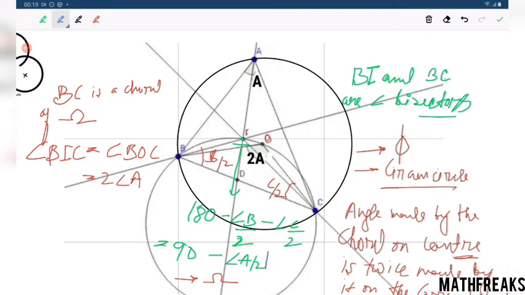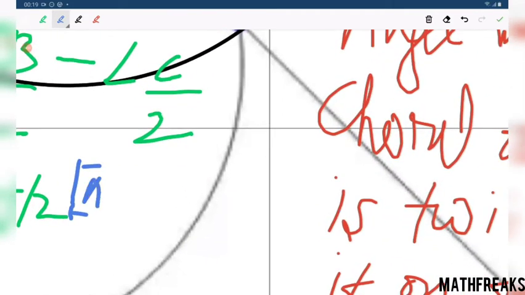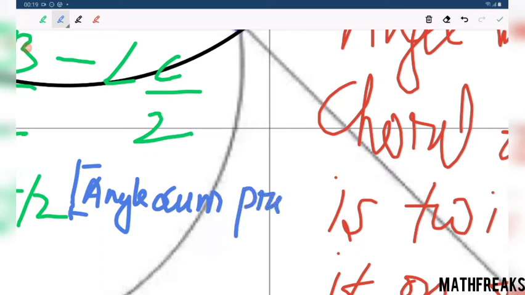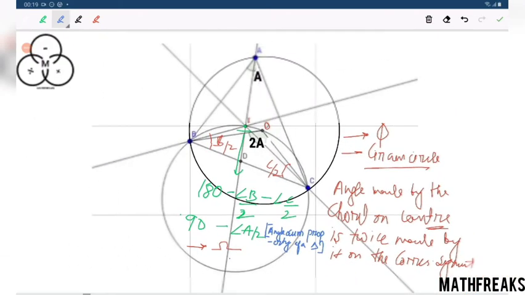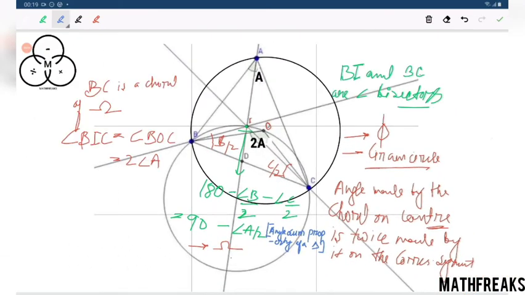Let me do it properly. Angle BIC equals 180 minus of B plus C by 2, and angle B plus C can be written as 180 minus A. So 180 minus of (180 minus A) by 2 gives 180 minus 90 plus A by 2.